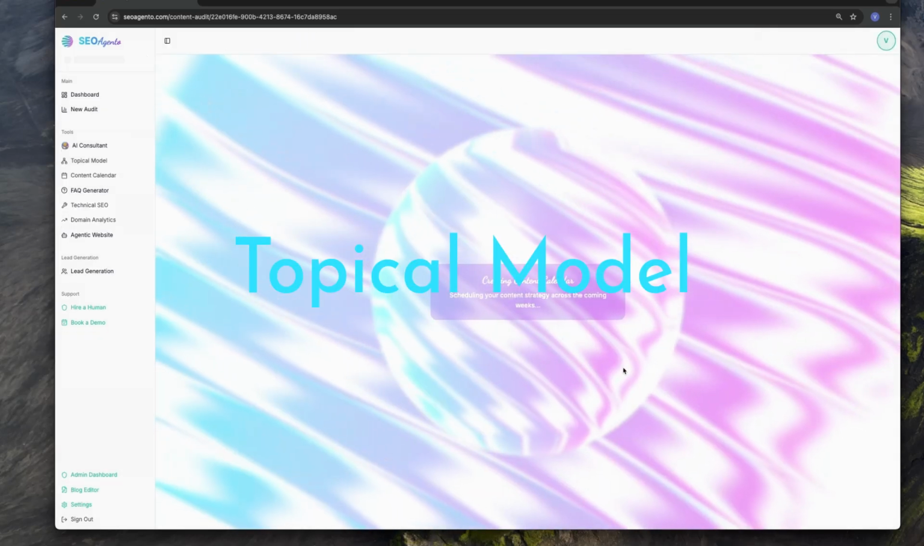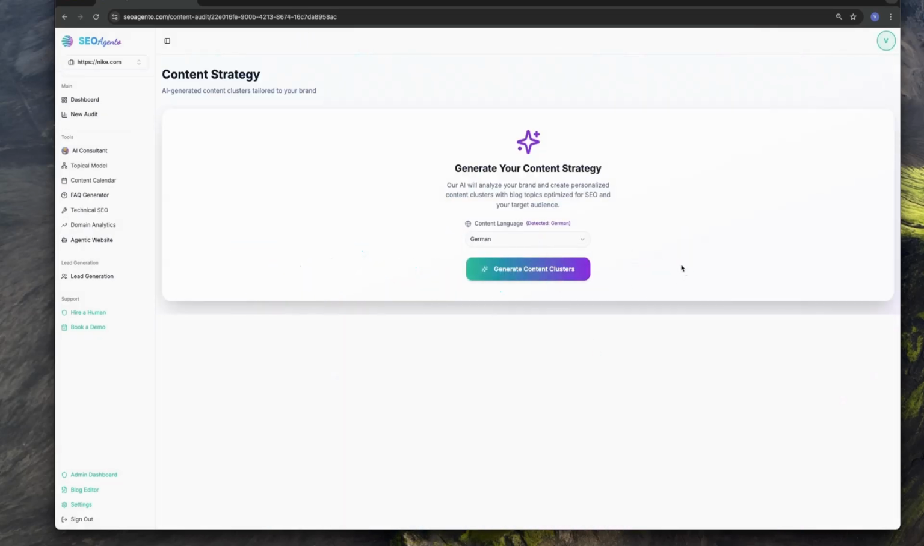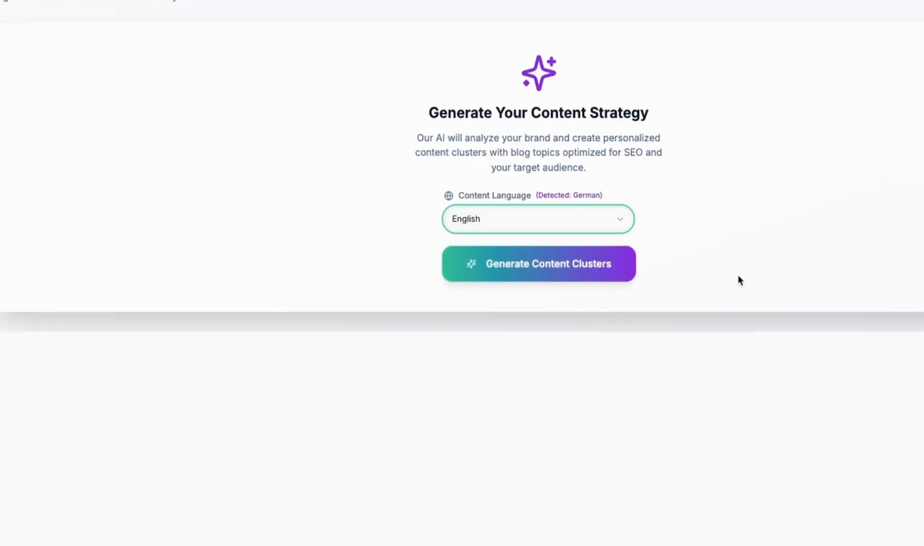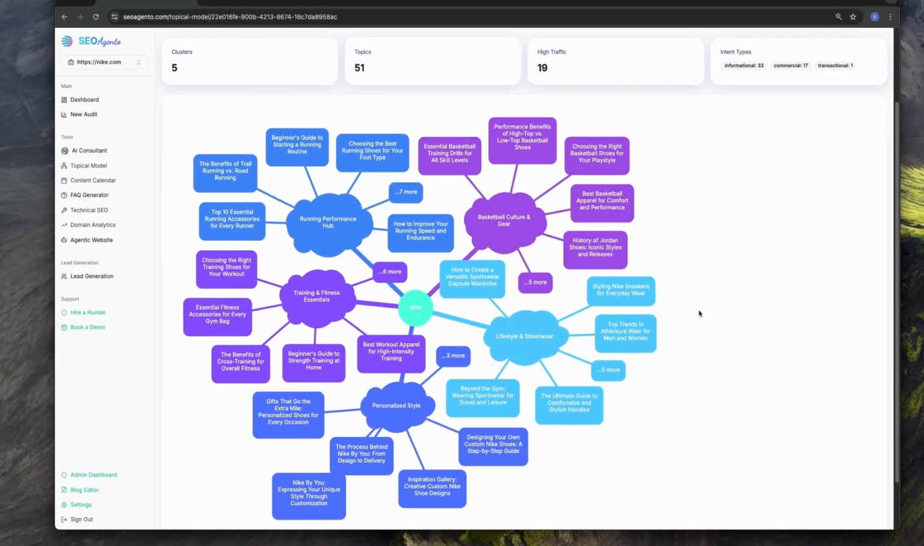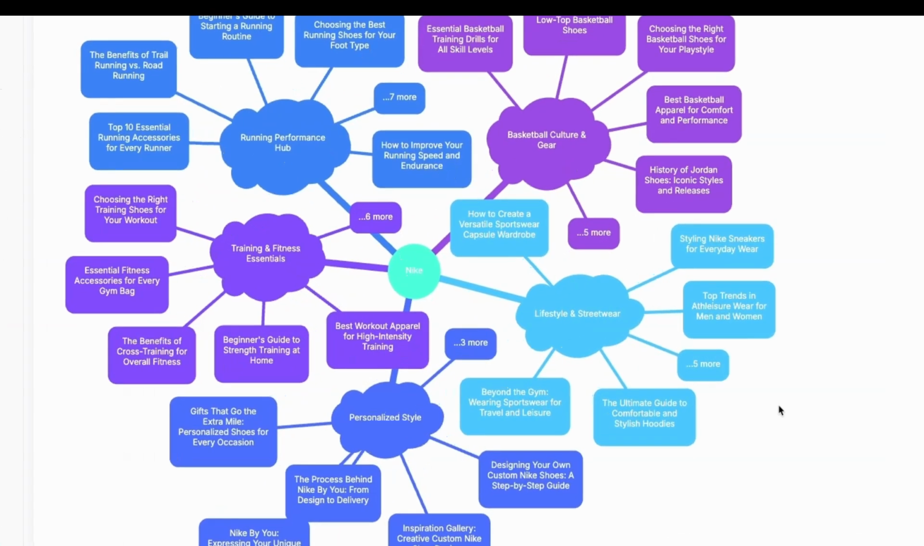Now let's continue to the topical model. Select a language and it builds topical clusters for your brand. These are the topics and subtopics our AI has identified to be important for your brand. By creating content for most of, if not all of these, you will increase your SEO and AI search visibility.